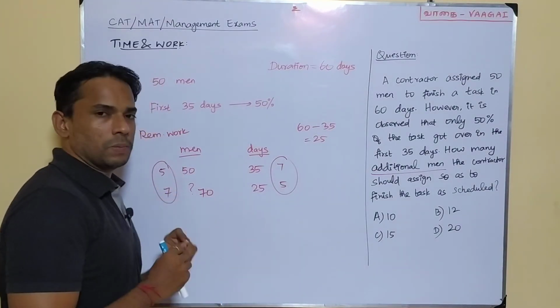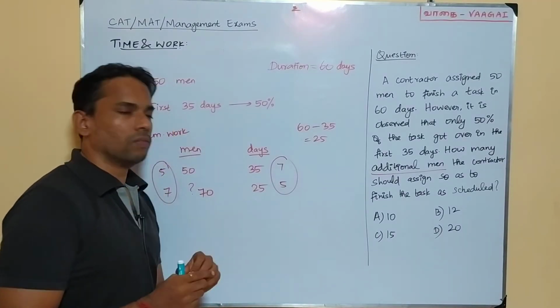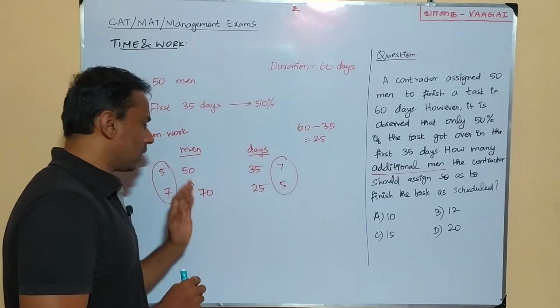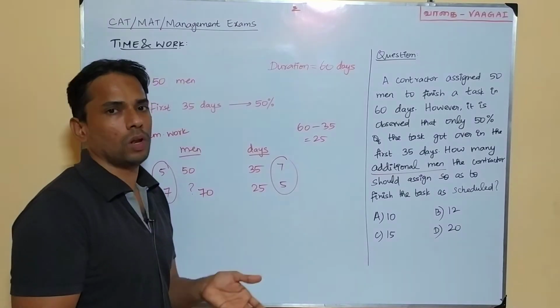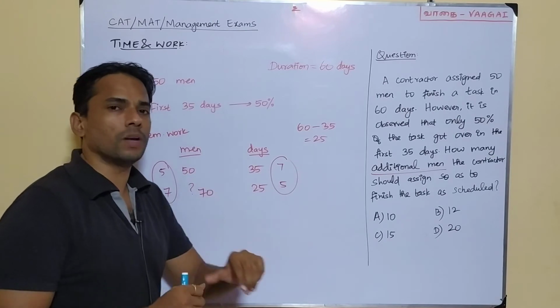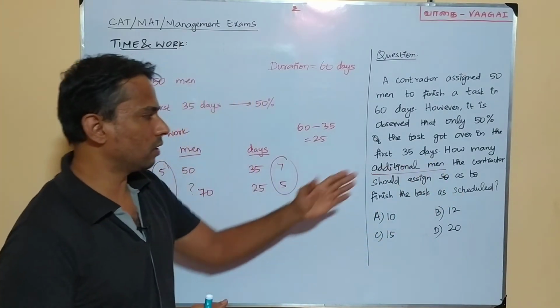So in that case, now be very clear, be sharp here. See, already there are 50 people. Now the work needs 70 people overall to complete the work in order to finish it within that 25 days itself. Now there are already 50 people there. Now the 70 people stands for the overall population only. In that case, how many extra people needed, how many additional people needed, that's what is important. Okay, that's the reason I've just underlined it here.